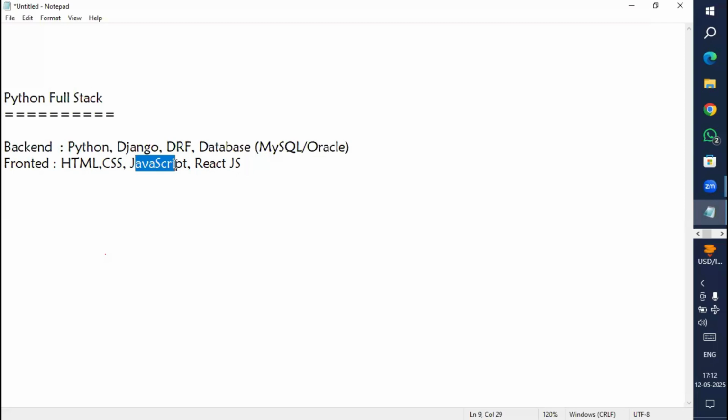But this JavaScript we use in real time, especially for data validation. Data validation means, as I said already, whatever data you are entering in the registration page or login page, you are entering, for example, the email ID, some phone number, some passwords, to check whether the data you are entering in the registration forms or login forms is correct or not.